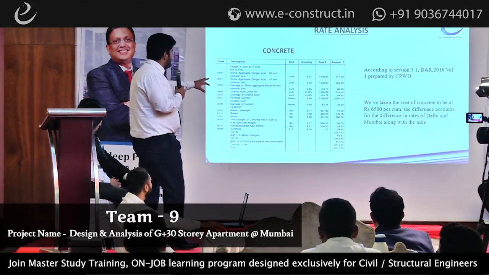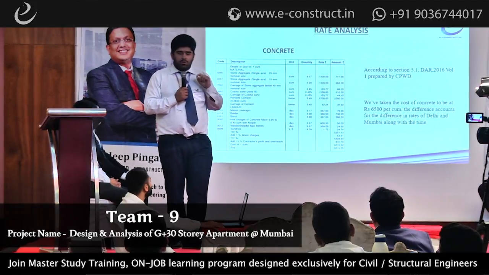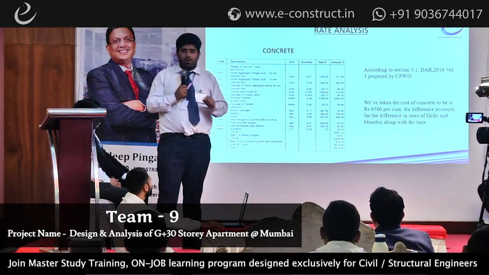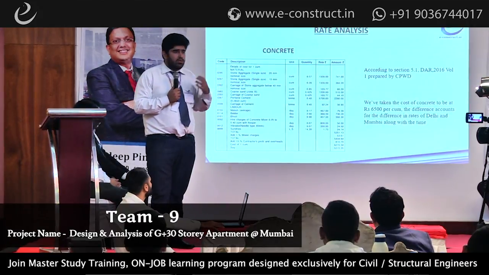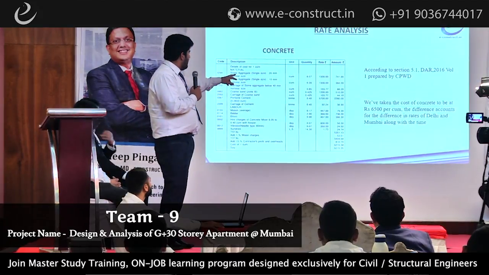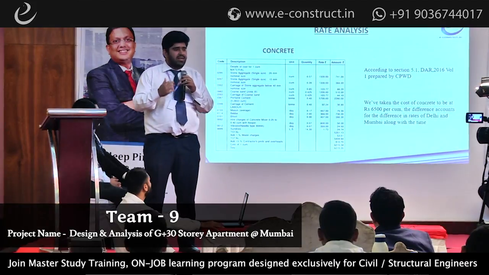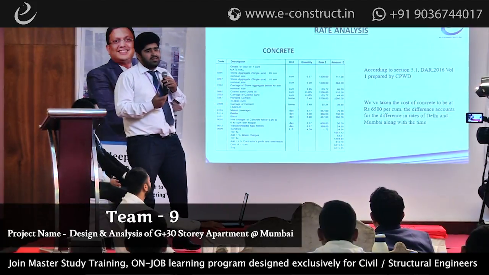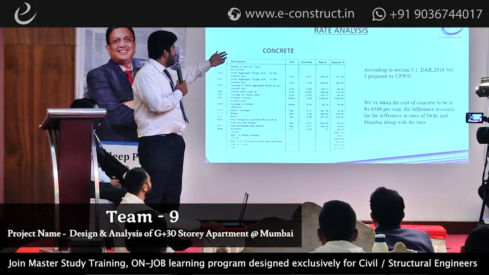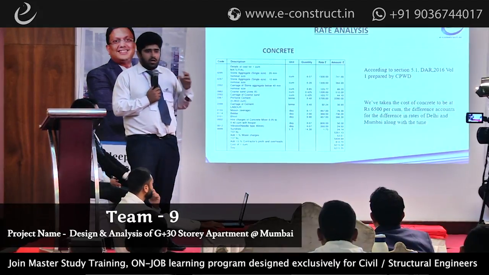Since CPWD has given this for Delhi, the DAR refers to the Delhi analysis of rates. This comes to around 6,015 per cubic meter of concrete. And if we talk about the BOQ which we have formed for this, we have put the cost as 6,500 per cubic meter. The difference accounts for the difference in the rates of labor as well as construction materials from Delhi to Mumbai. And also, since this is a 2016 schedule and we are doing it in 2018, we can account for the difference in the rates.